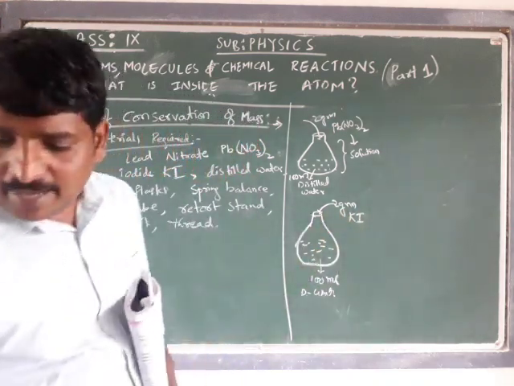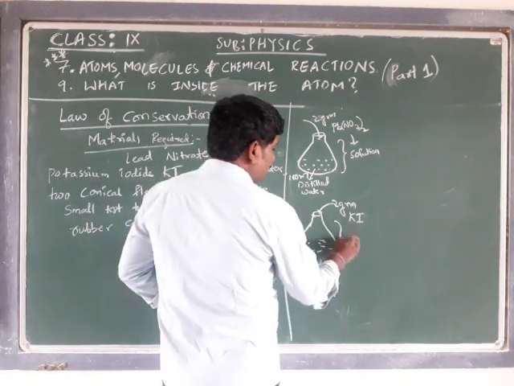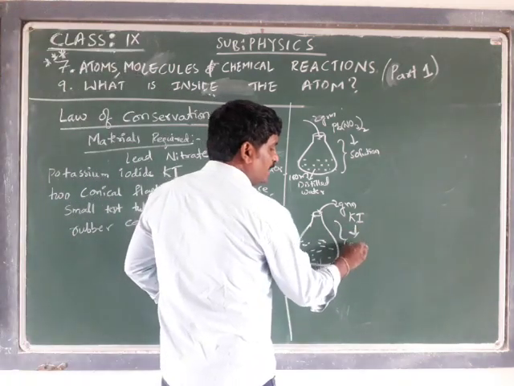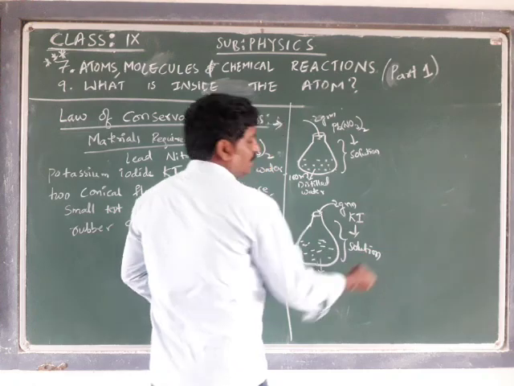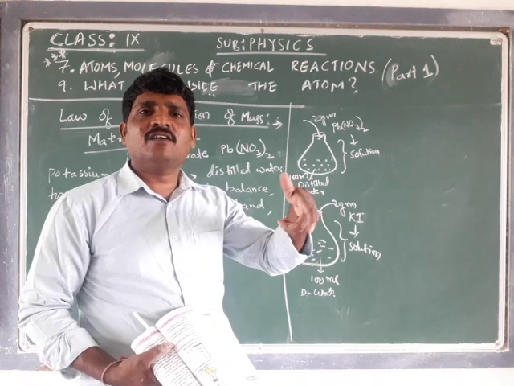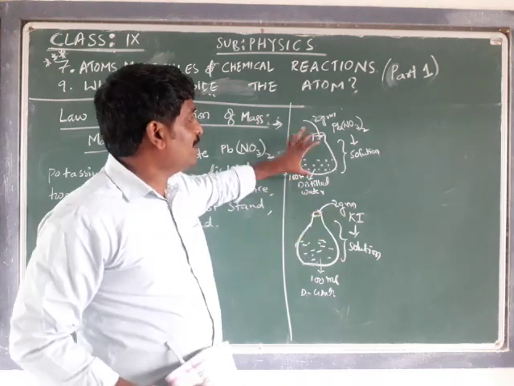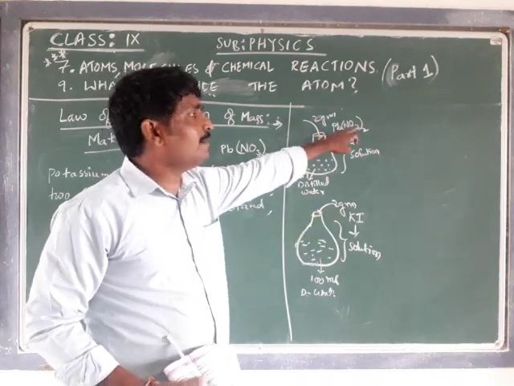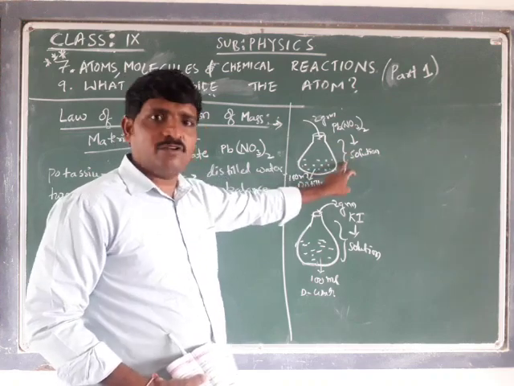After adding potassium iodide, this will be converted into potassium iodide solution. Simple. If you take a glass of water and add salt, after dissolving it will become salt solution. In the same way, take 100 ml of distilled water, add lead nitrate, it will become lead nitrate solution.